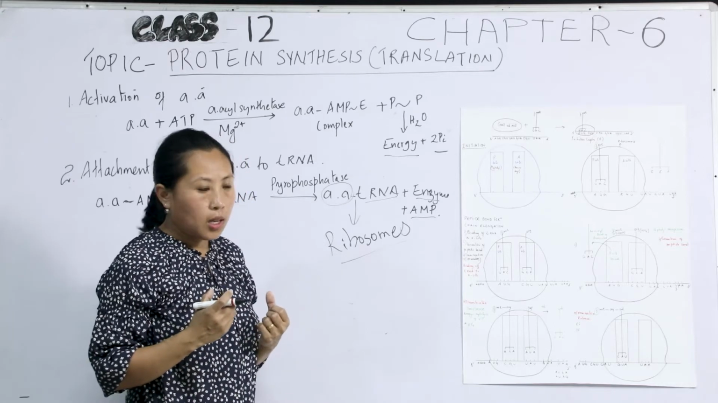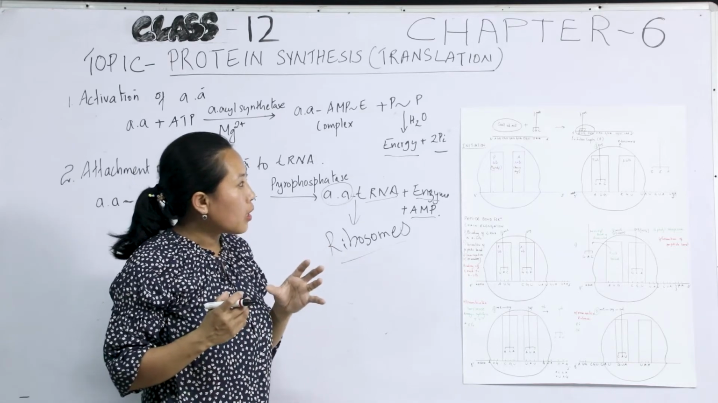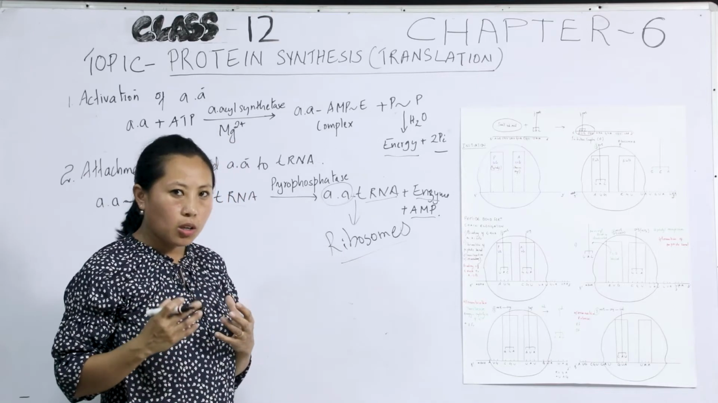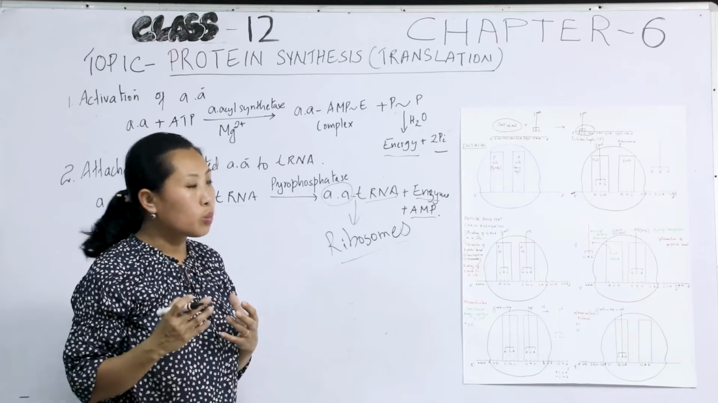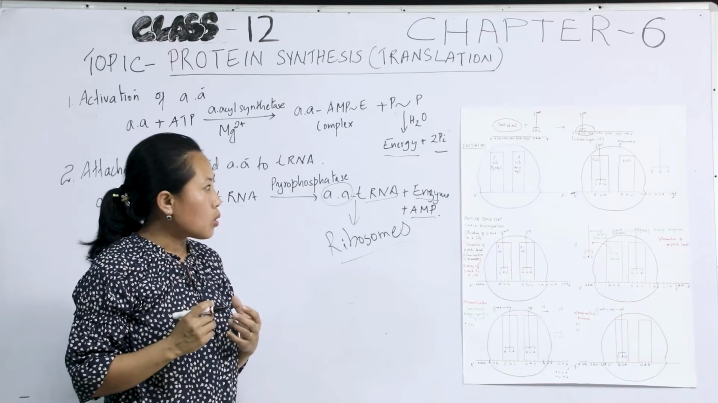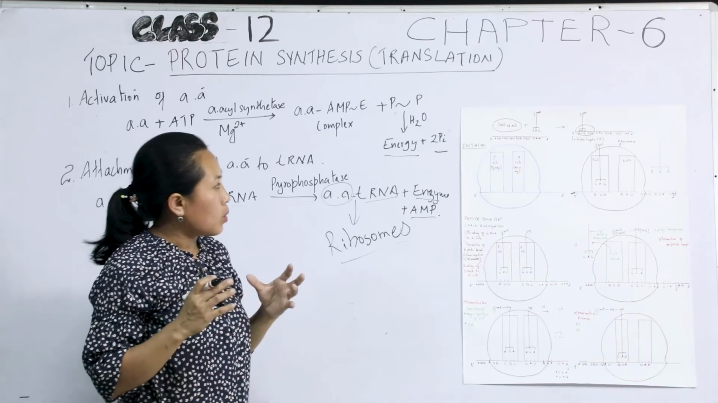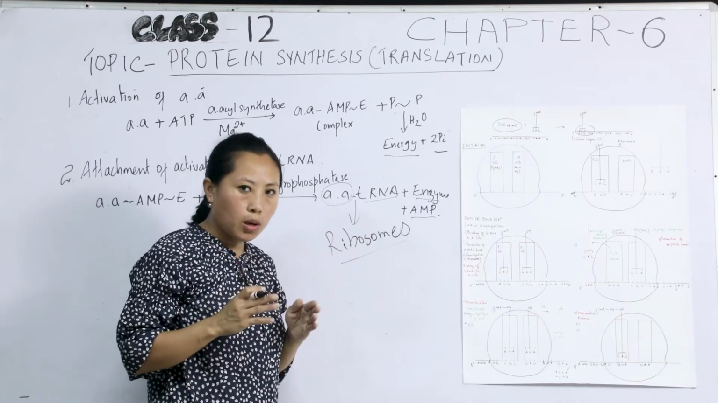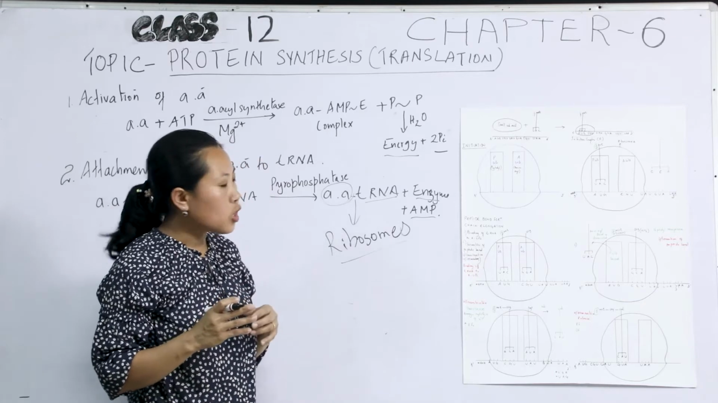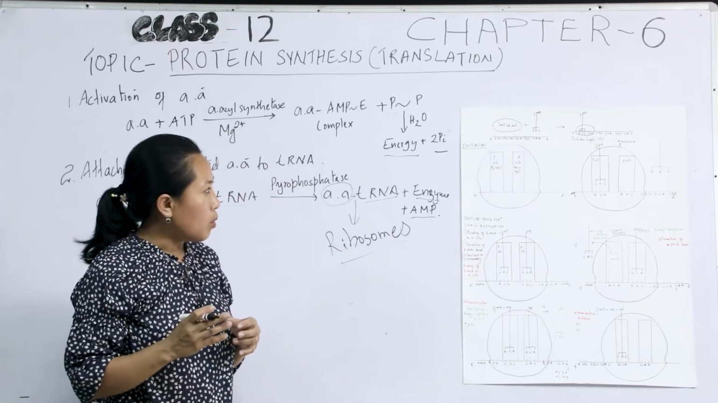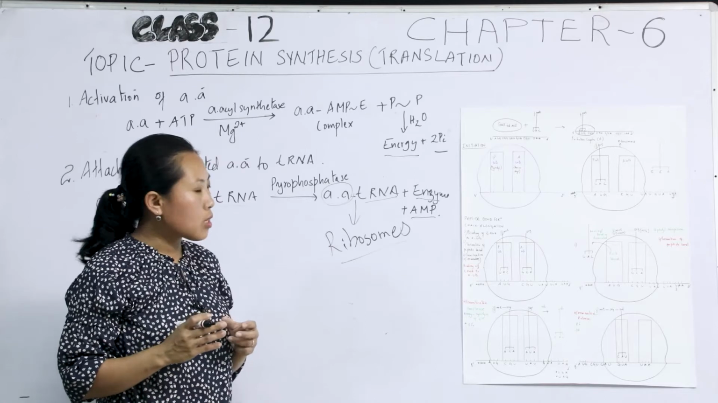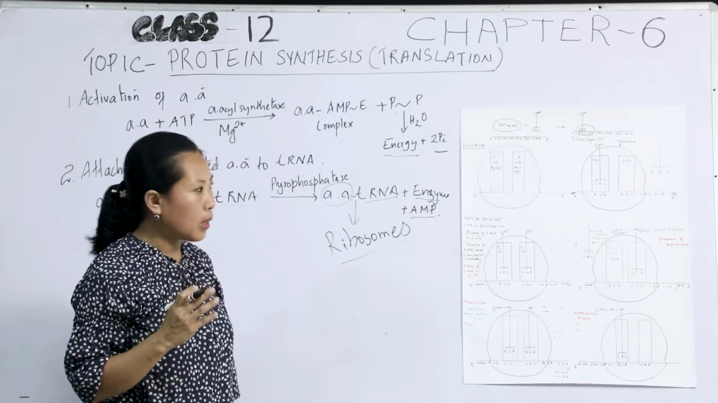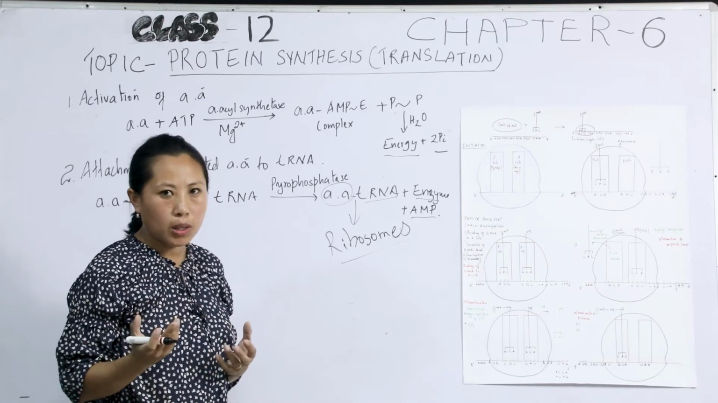initiation complex. The mRNA and the tRNA pair up in such a way that the AUG, the initiating codon, forms a hydrogen bond with the anticodon of tRNA. So the anticodon on tRNA, which greets the codon on mRNA, forms a hydrogen bond, bringing the initiating amino acid, that is methionine. And in prokaryotes, the initiating methionine is formylated, while in eukaryotes, it's methionine only.